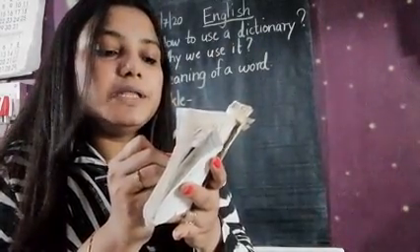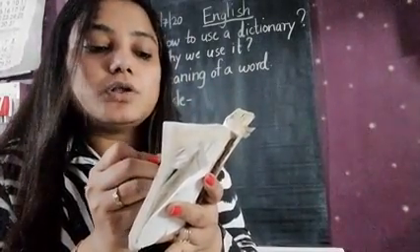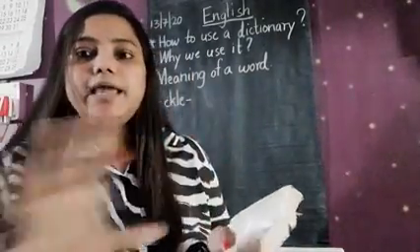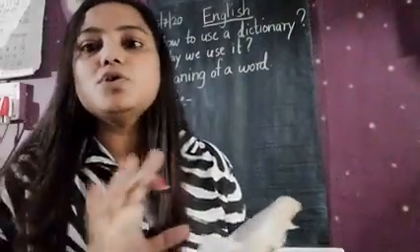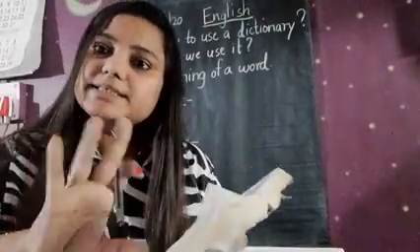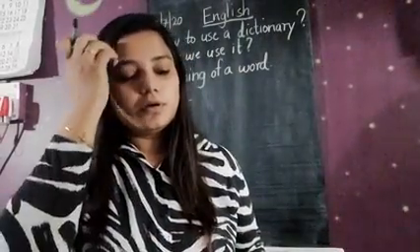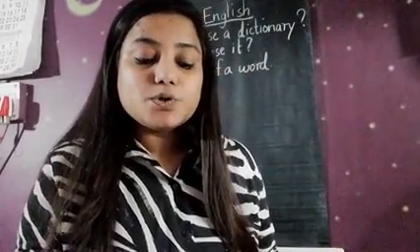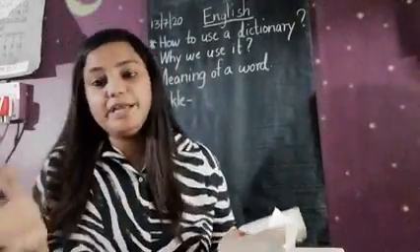So here the meaning of fickle is inconstant, not loyal. Constant means same, and inconstant means it is not same, it is changing. In the textbook of third standard, the meaning given for the word is something that changes quickly or suddenly. Inconstant means it is not same, it is changing.